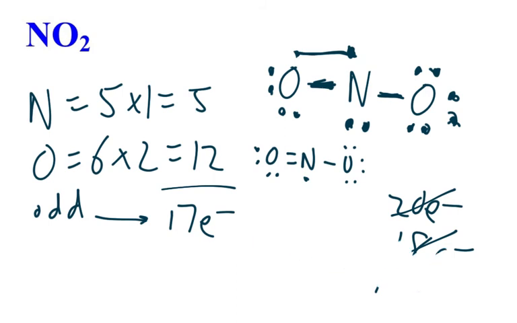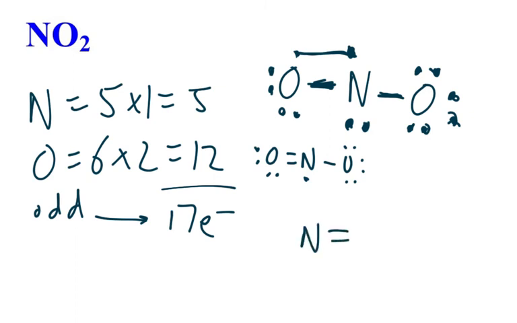And that actually exists. Now, keep in mind, this is also an example of resonance. Because somebody could have said, what about if I want to remove the dots from the nitrogen and oxygen on the right side? And you could do that as well. It would look like this. The double bond would be on this side. You'd have your 2 dots over here, your 2 dots over here, your individual dot here. The single bond would be on the left. And this would be, remember, the double arrow means resonance. And this is what it would look like. Okay? So that would be another option if it's NO2.